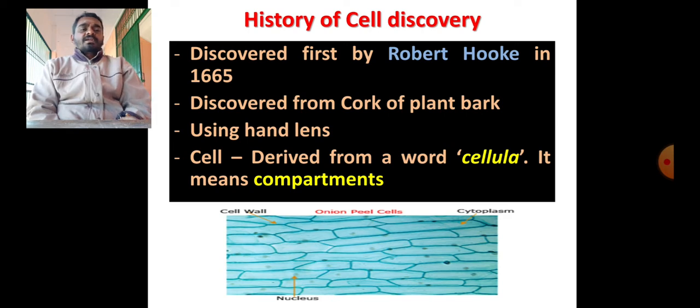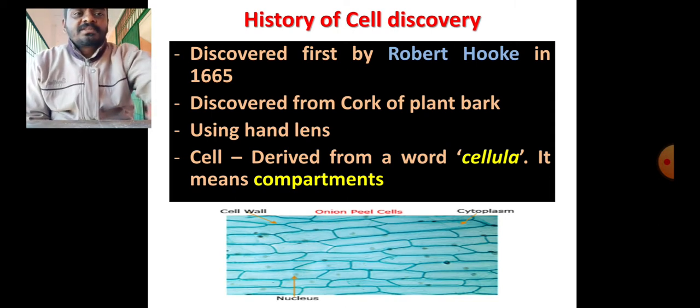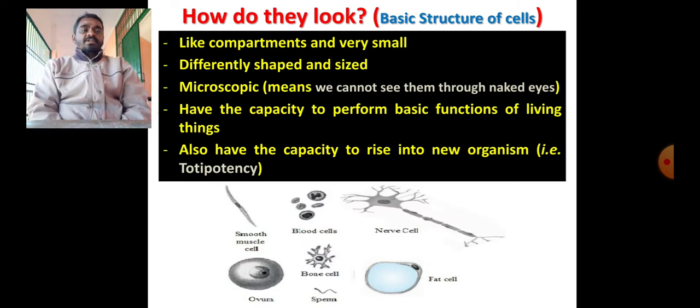Then he saw that there were some different structures in it, and he used a hand lens to look at it. On the slide, carefully see the diagram given in blue color, where small compartments are there. By seeing these compartments, he named them cellula. In his language, cellula means cell, compartments. This is the way the history of the cell began.